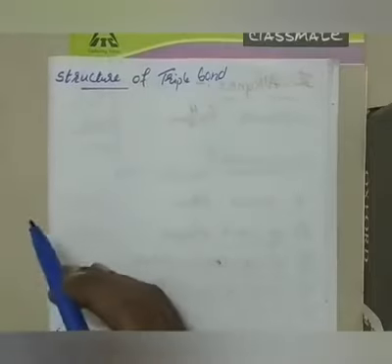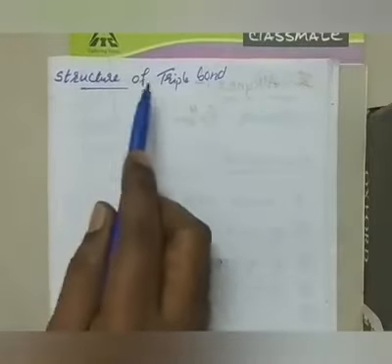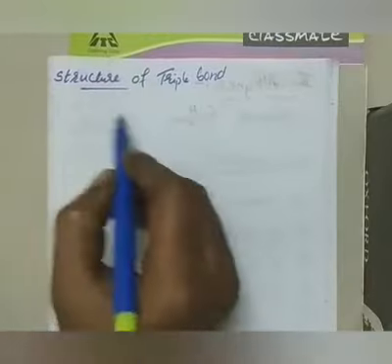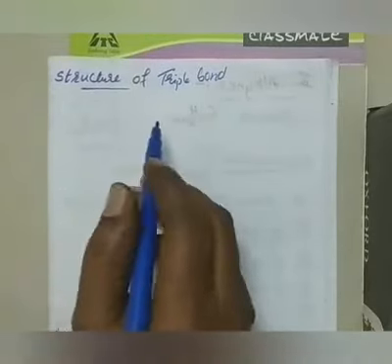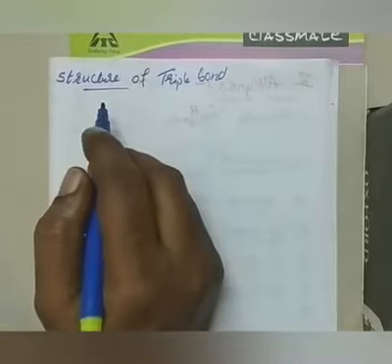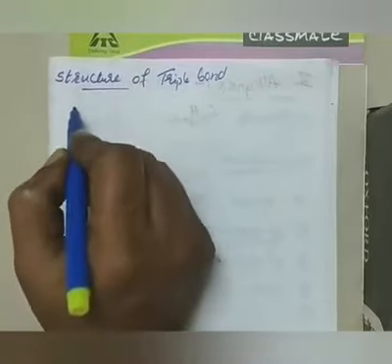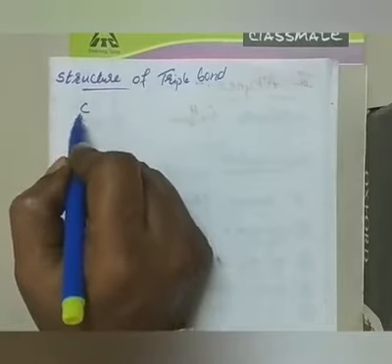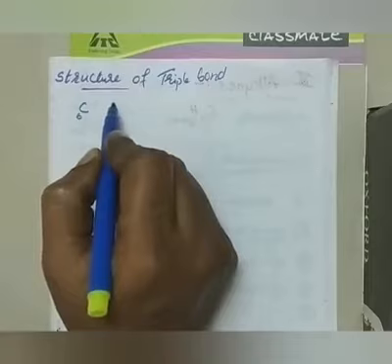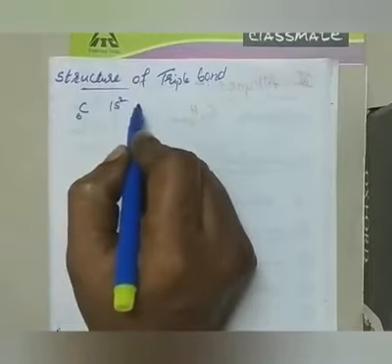Now let us discuss the structure of the triple bond, that is, the bond angle and geometry of the triple bond. In covalent bonding, we have already studied this structure, but let me write it again. Carbon has 6 electrons, right? 1s2, 2s2, 2p2.